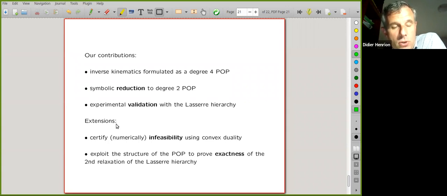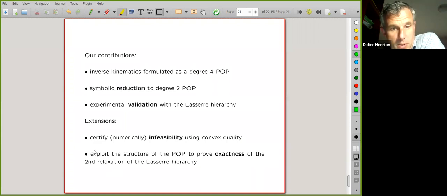So things that I did not cover are possible extensions. So in principle, for the poses for which there is no solution, we can use convex duality and semi-definite duality to certify numerically that the pose is infeasible. So this is something that can be done.